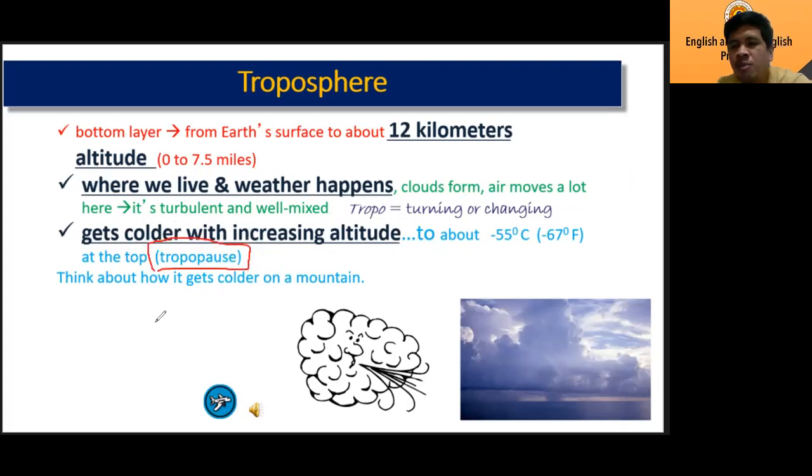It's the boundary between the troposphere and another layer. Like we'll draw here, this is the troposphere and the next layer is the stratosphere. The boundary between them is called the tropopause.